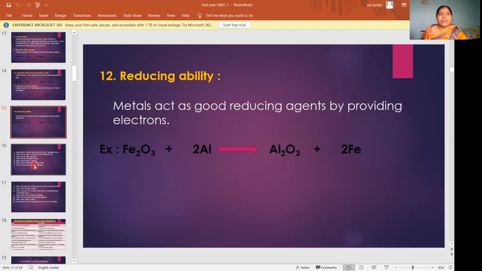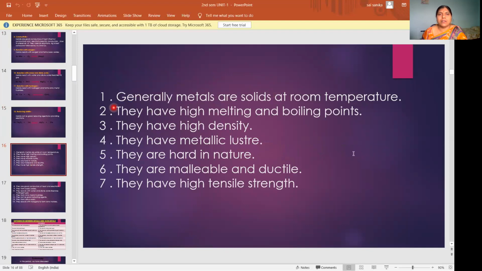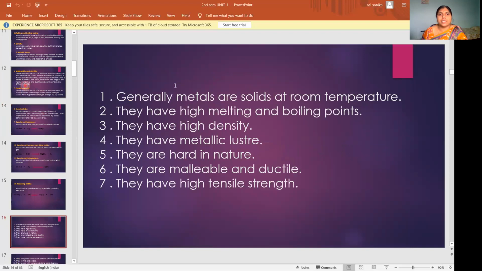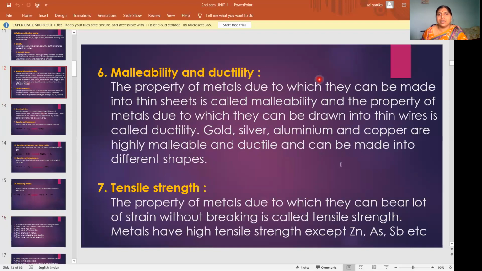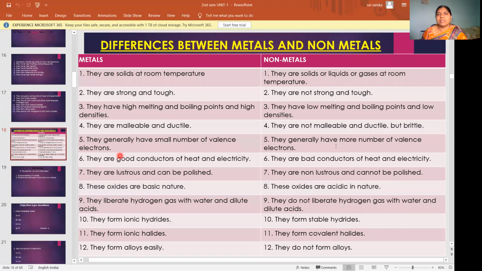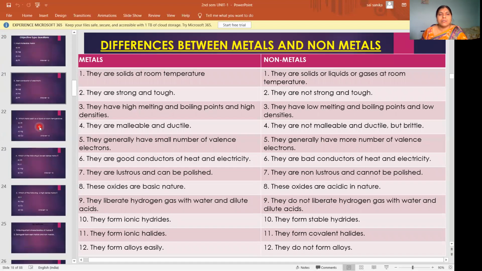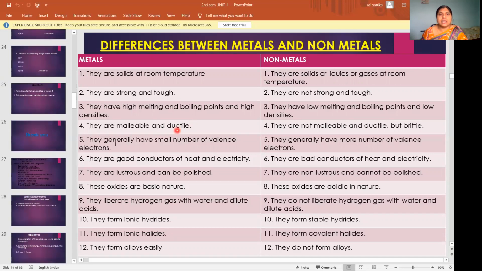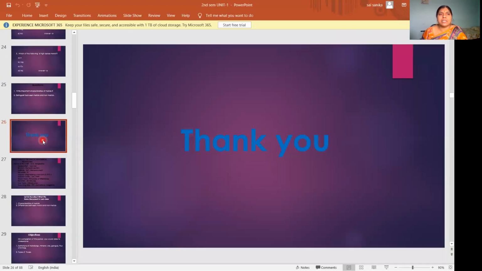Similarly, I have already given how you have to write for essay and how you have to write for short. For a short question, write directly like this. If they ask you to explain the characteristics, you have to explain each and every characteristic. Then differences: if you know the characteristics of the metals, you can write the differences easily. With this, we finish the introduction to metallurgy, that is characteristics and differences between metals and non-metals. Okay, thank you students.